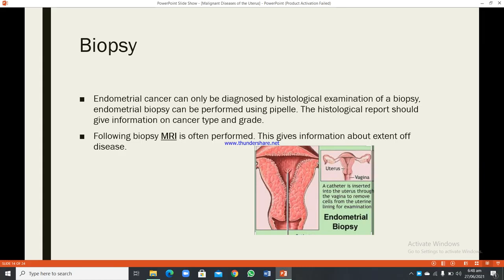Biopsy. Endometrial cancer can only be diagnosed by histological examination of a biopsy. Endometrial biopsy can be performed using a pipette. The histological report should give information on cancer type and grade. Following biopsy, MRI is often performed. This gives information about extent of disease. A catheter is inserted into the uterus through the vagina to remove the cells from the uterine lining for examination. This is endometrial biopsy, and this is how we insert inside the uterine cavity.